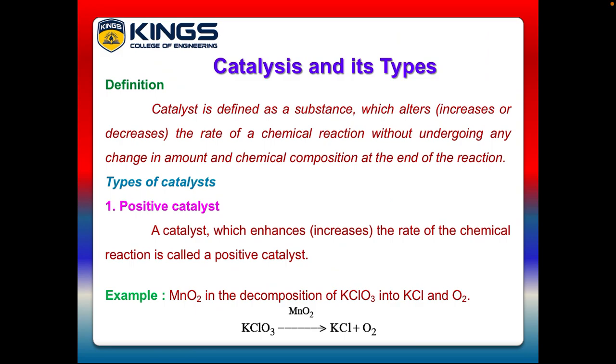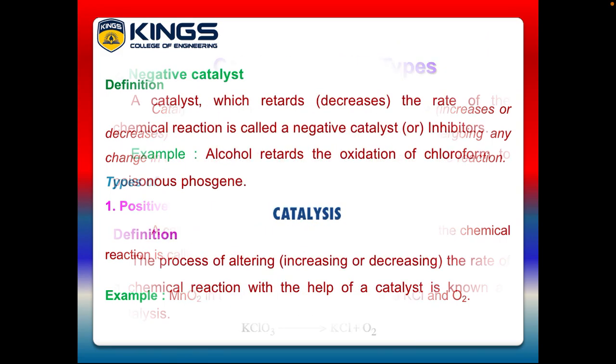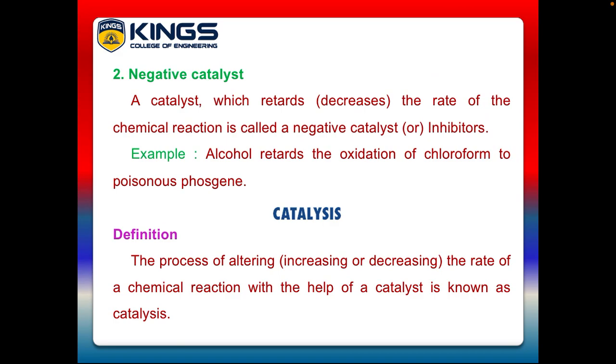So we have two types of catalyst. One is the positive catalyst. The catalyst which enhances, that means increases, the rate of the reaction is called a positive catalyst. Example, manganese oxide in the decomposition of potassium chlorate into KCl and O2. See the reaction here. The potassium chlorate undergoes decomposition in the presence of MnO2. It produces potassium chloride and oxygen. Here the MnO2 is a catalyst. This is an example of a positive catalyst. The MnO2 increases the reaction rate.